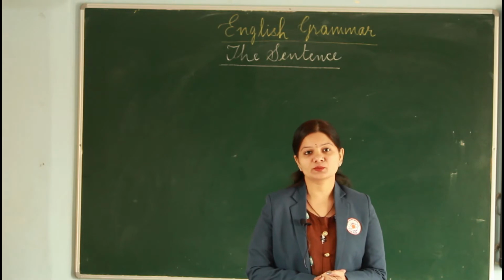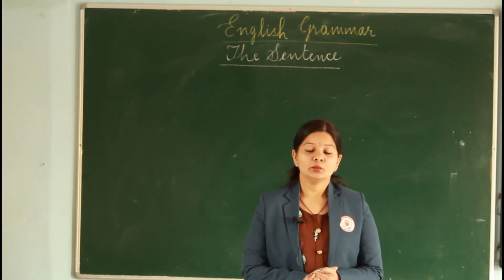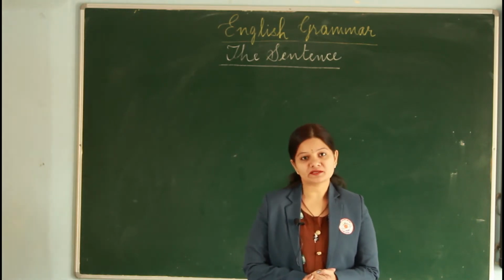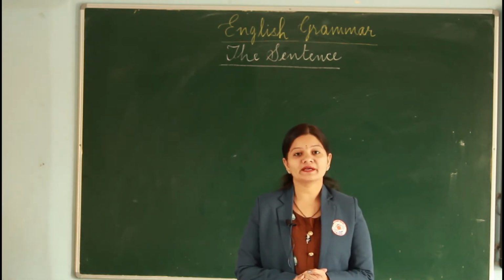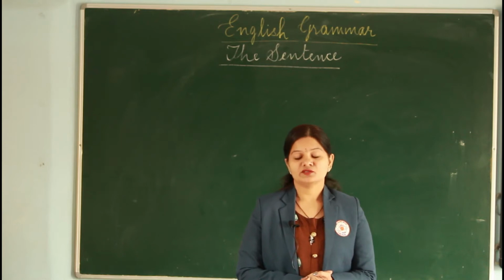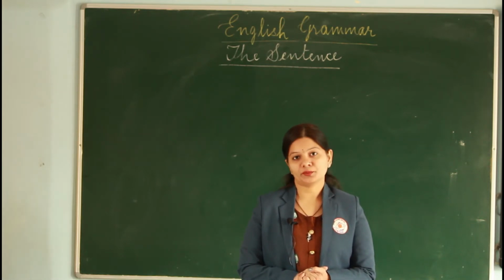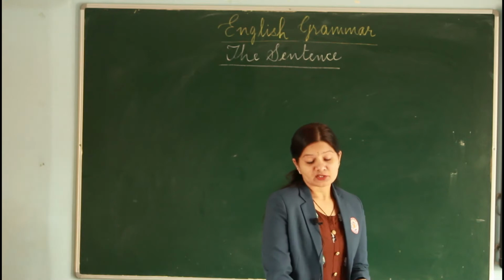In the previous class, we learned what a sentence is. We learned the two parts of the sentence, that's subject and predicate. We also learned the four kinds of sentences. So it's time to work on some questions. To begin with,